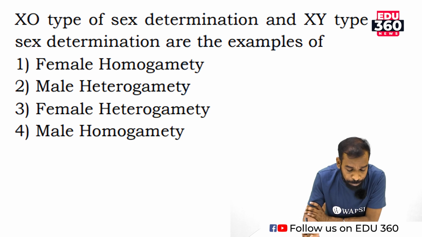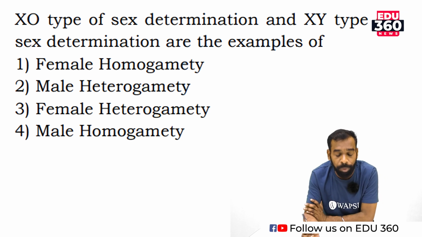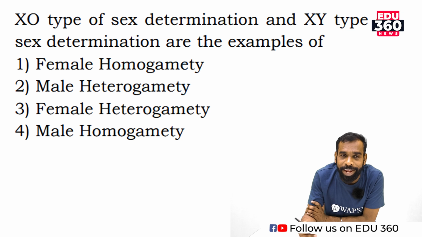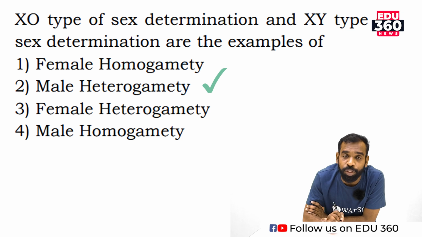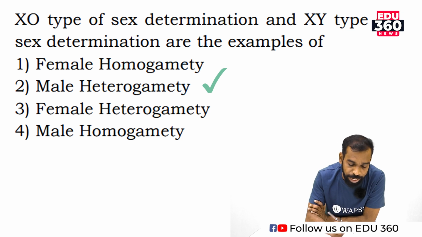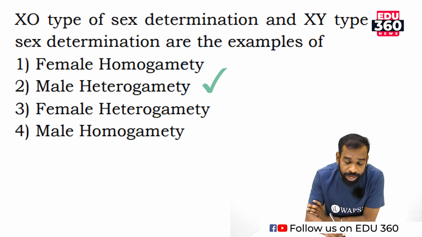Then question number 3, X0 type of sex determination and XY type of sex determination is found in male heterogamity in chick. When we are reading these questions, at that time itself we can get the answer. X0 means female, XY means male.